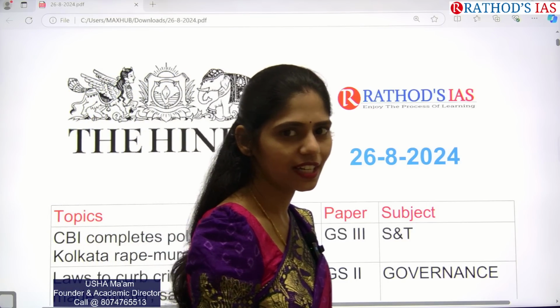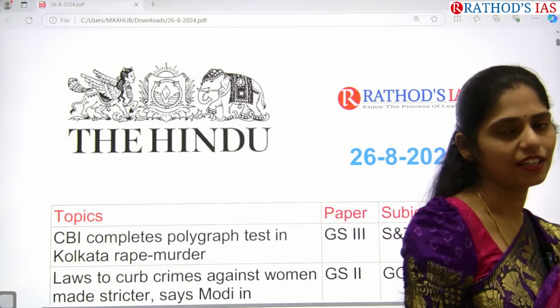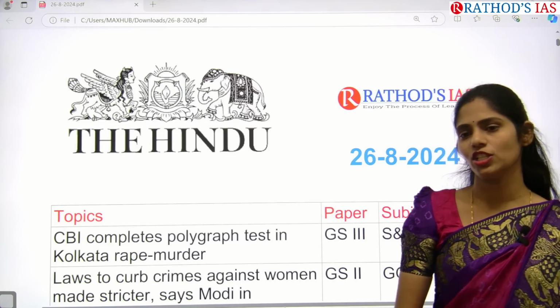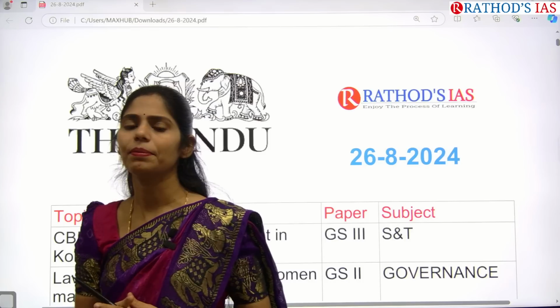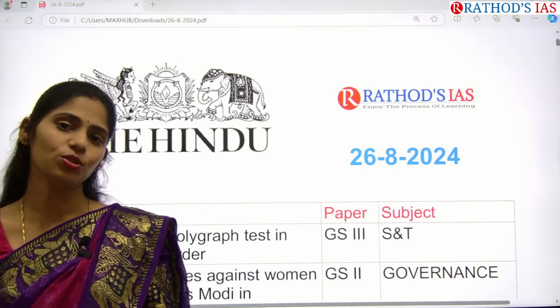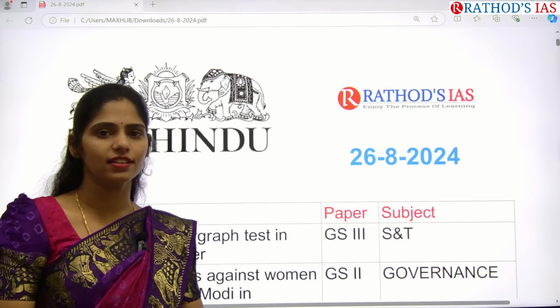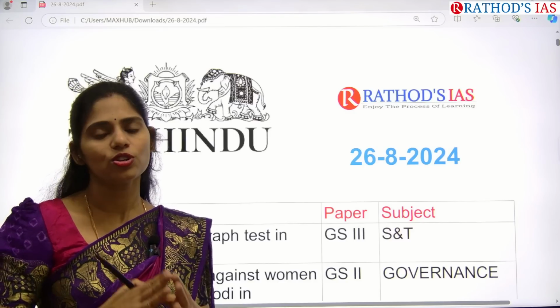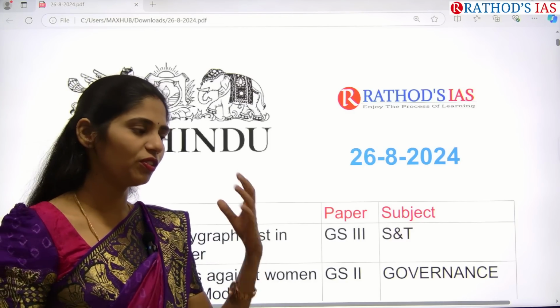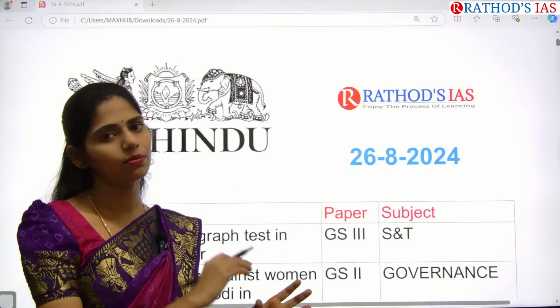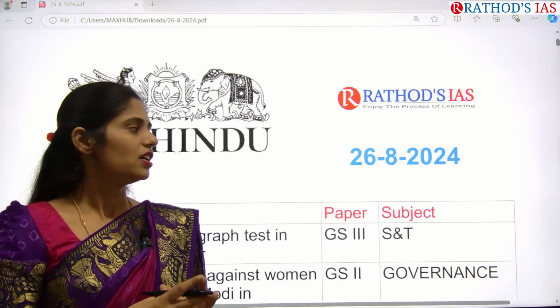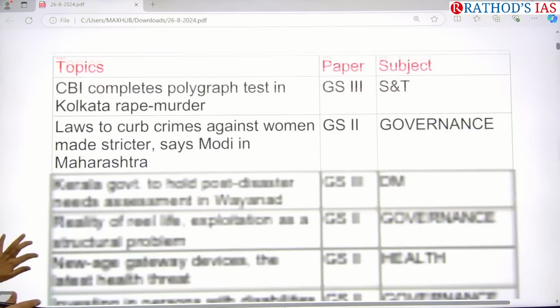Today in this class, we are going to see around 8 articles which are relevant from our examination point of view. Actually, many articles which appear in today's Hindu newspaper were already discussed in yesterday's class. So I want to be consistent. If you're watching our analysis, please do watch daily so that I can cover most of the articles. Okay, now let us see the front page.